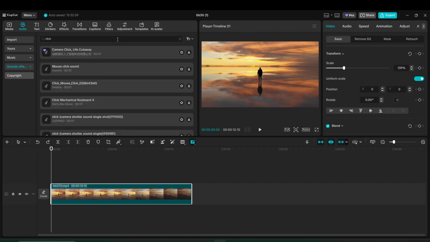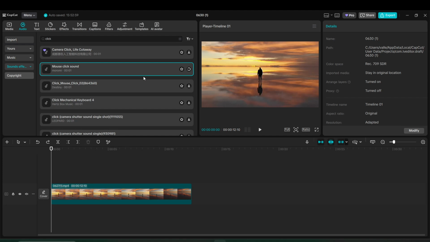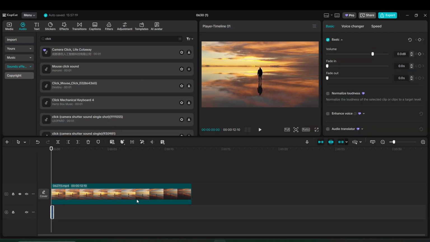Once you find the sound effect you want to use, click the blue plus icon on the right side of that track. CapCut will instantly place it onto an audio lane underneath your main video timeline. This makes it easy to see exactly where the sound lives in relation to your footage.